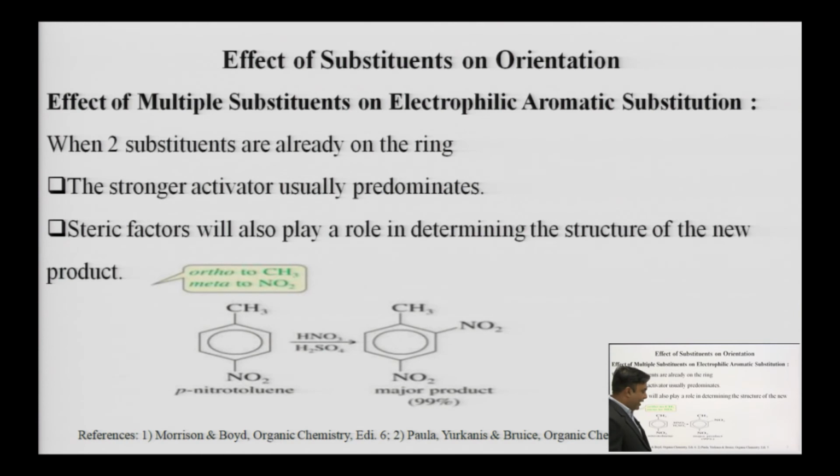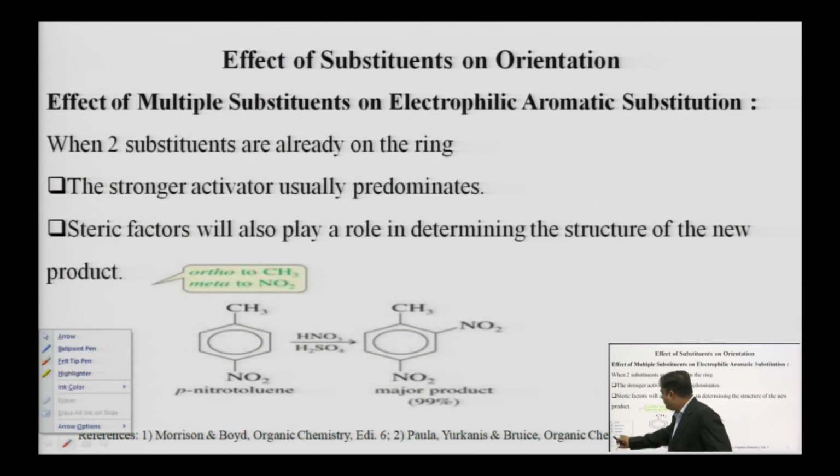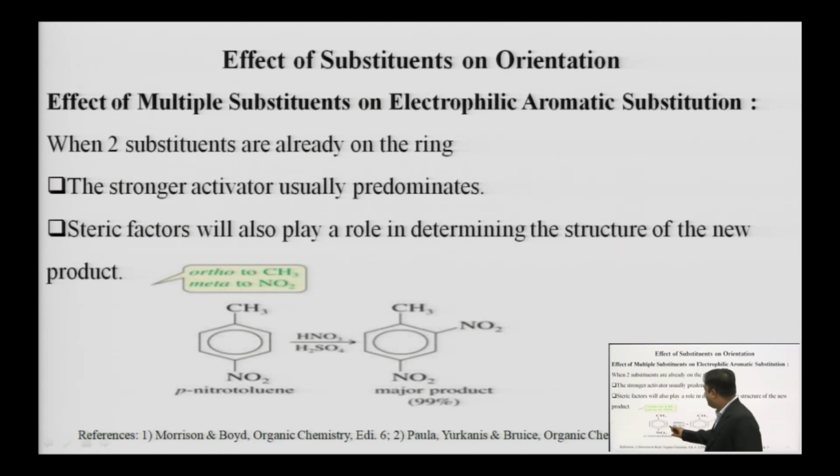Now, what happens if two substituents are present on the benzene ring, and that particular disubstituted benzene ring goes for a further electrophilic attack? In that case, as I said earlier, resonance is more dominant than hyperconjugation, which is more dominant than inductive effects. As you can see, the methyl group and the NO2 group are both present on the benzene ring.